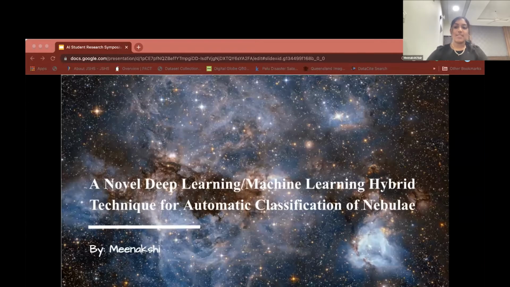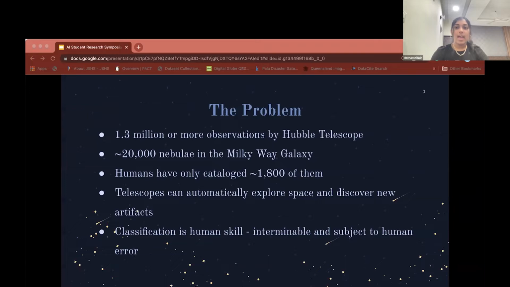Hello, everyone. My name is Meenakshi, and I'm an upcoming sophomore at Mission San Jose High School. Today, I will be presenting my project, a novel deep learning and machine learning hybrid technique for automatic classification of nebulae. The night sky is truly a marvelous sight. There lies a vast universe beyond Earth that scientists continue to learn more about every day.